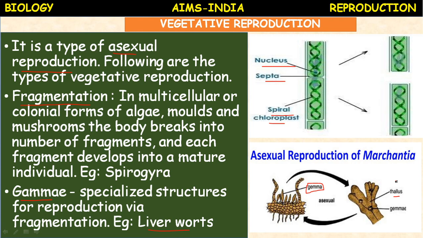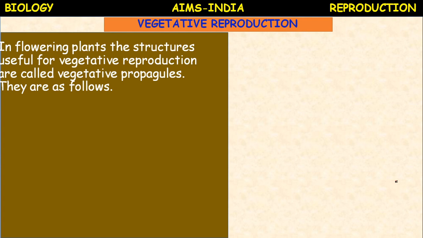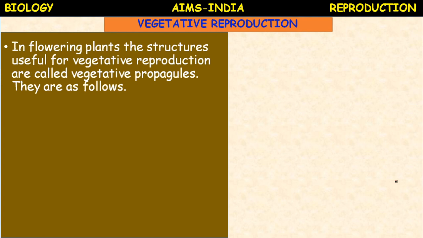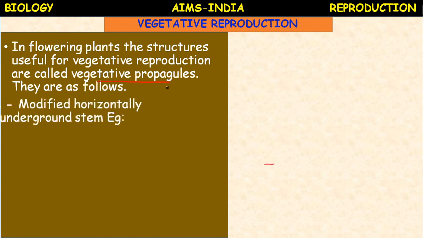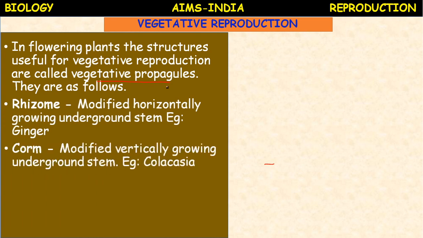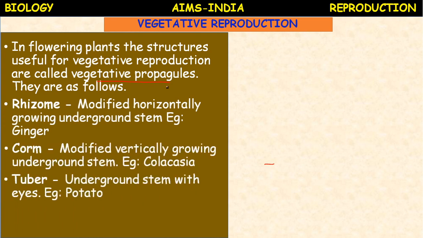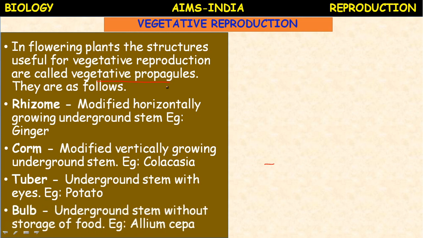Next, in flowering plants, the structures useful for vegetative reproduction are called vegetative propagules. So these vegetative propagules are as follows: rhizome, corm, tuber, bulb.